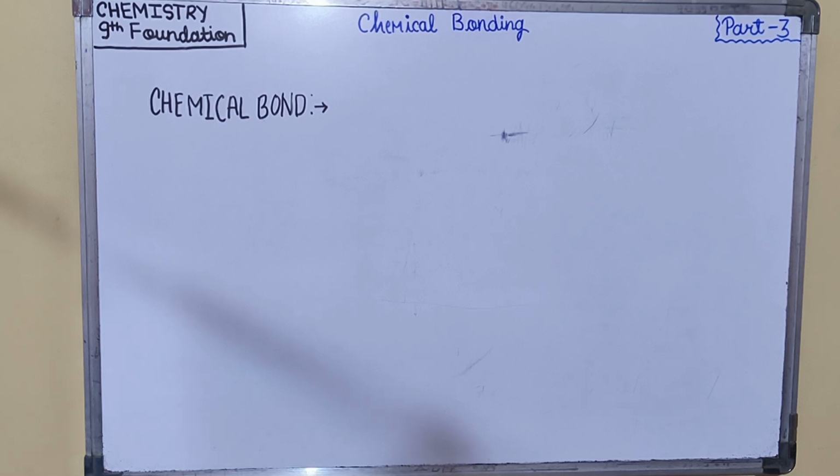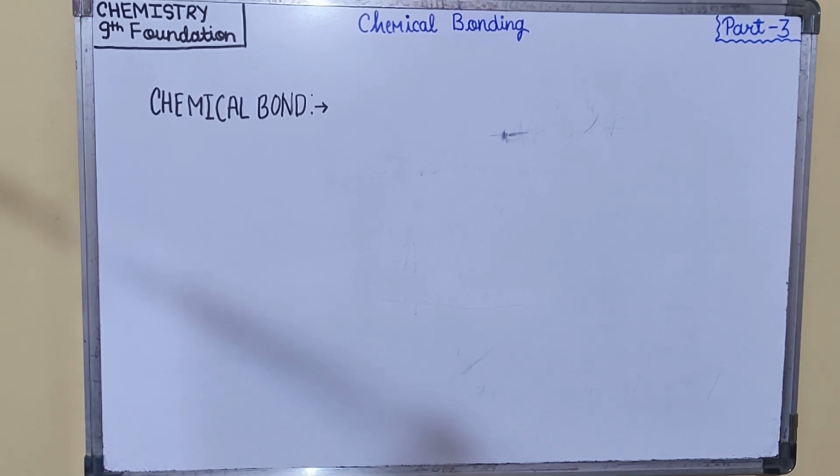During a chemical reaction, atoms come closer and are held together by a force of attraction to form molecules. This force of attraction is called a chemical bond. Chemical bonds are responsible for the existence of molecules. Compounds are made up of different kinds of molecules, and there are millions of compounds.